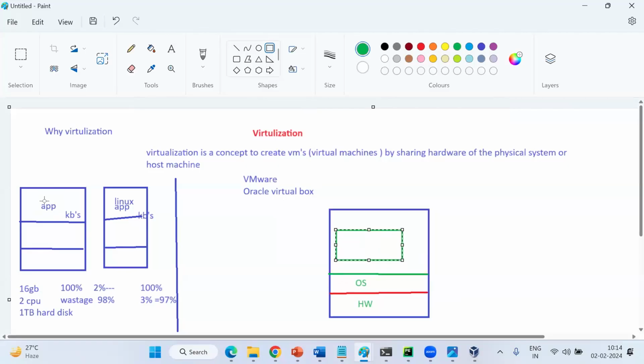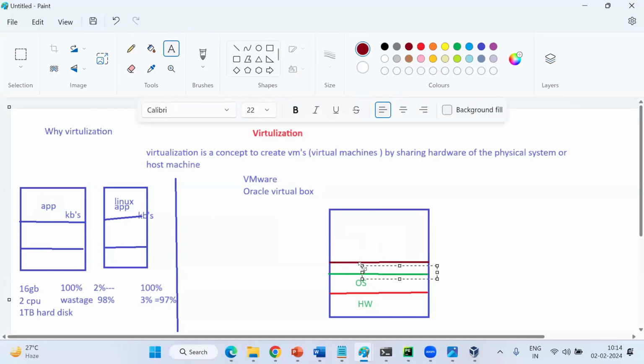My server directly means my laptop. But I'm not hosting my application directly. I'm creating virtual machines. How is it possible? On the OS, if you install virtualization software, only then it is possible.